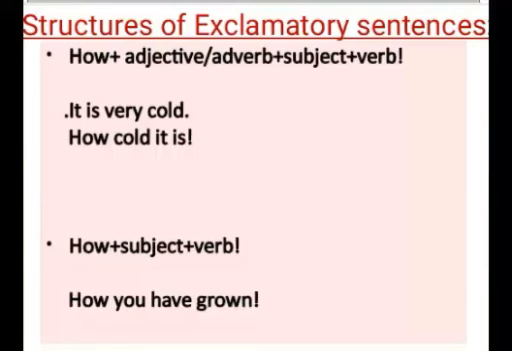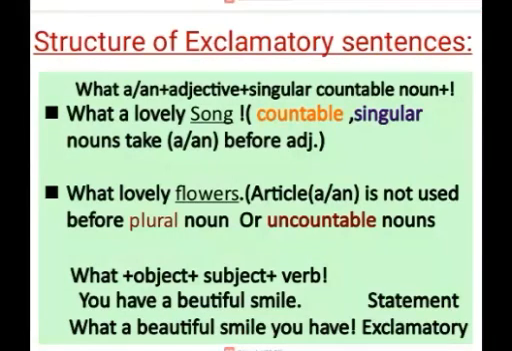Now let's see the structures of exclamatory sentences with what. What plus a or an plus adjective plus singular countable noun plus exclamation mark. What a lovely song, what lovely flowers. Song is a singular noun, so article a is used, and flowers is a plural noun, so no article is used. The second possible structure with what is like this: what plus object plus subject plus verb.